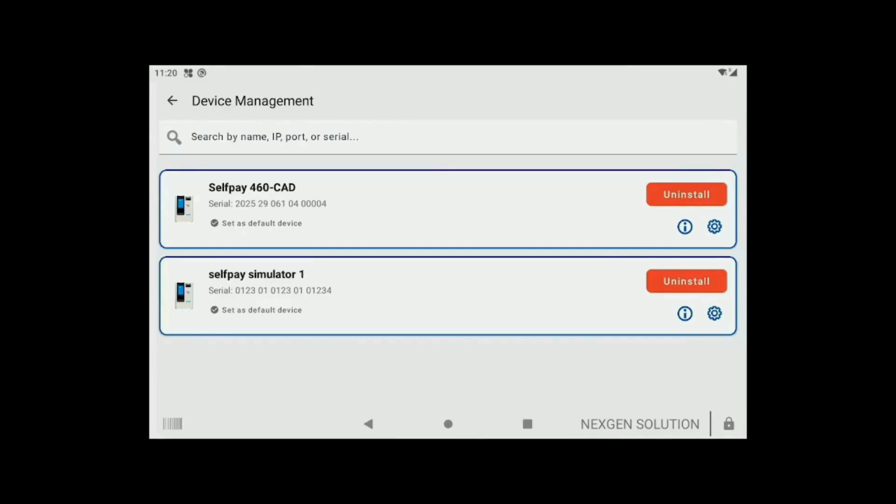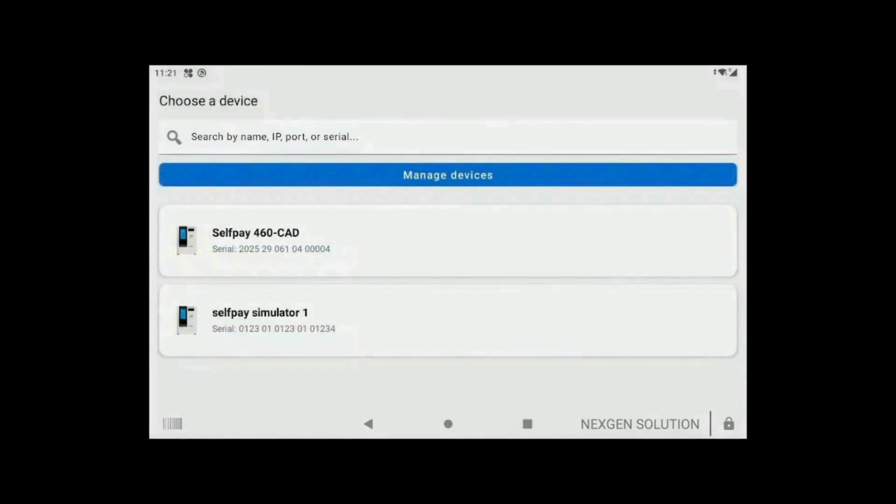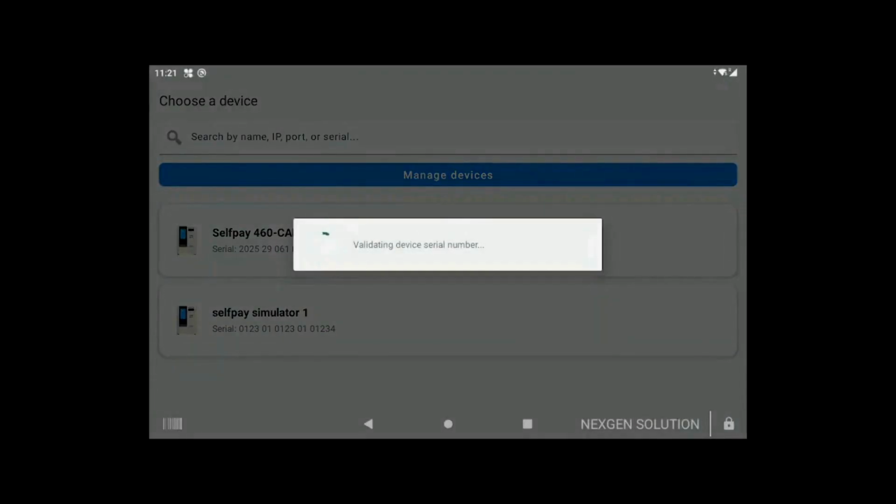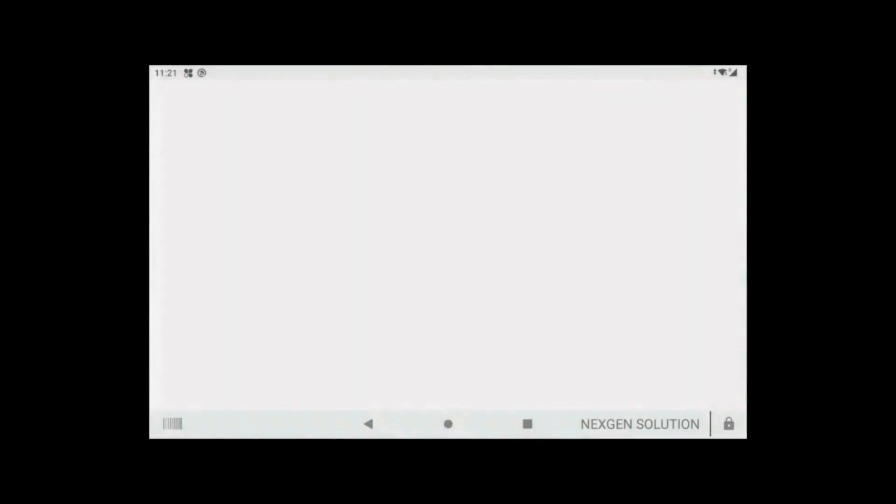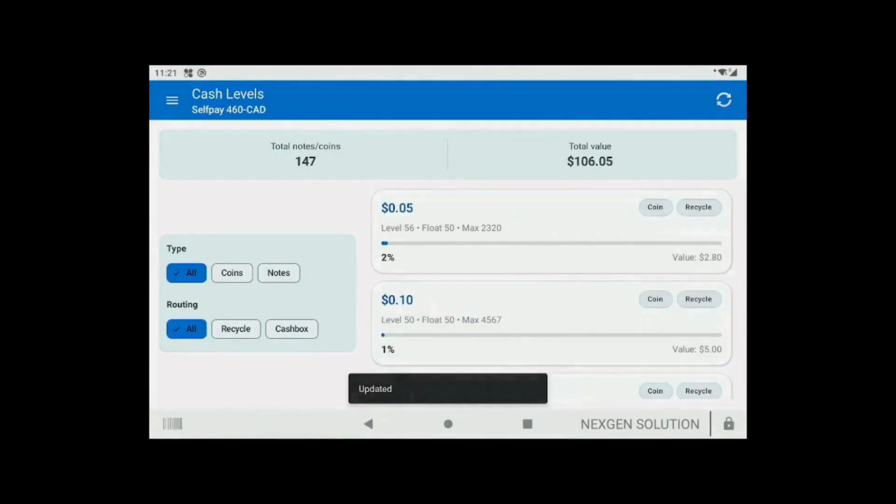Once installed, go back. Now choose the device you want to connect to Clover. Once chosen, it is connected and you can perform all the operations from here. Now I'm going to show you in the next video how to do a payment.